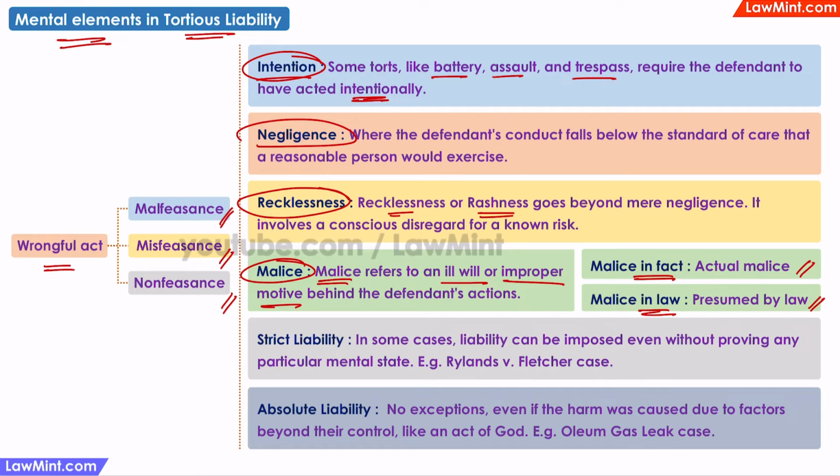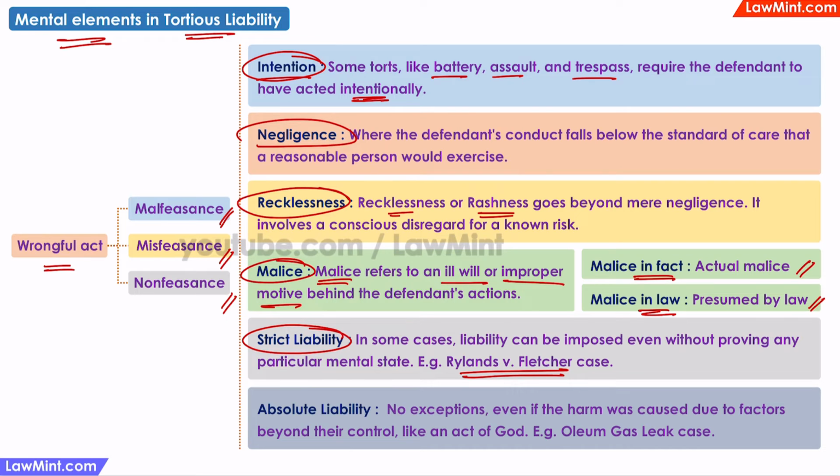Then there is strict liability, such as in the Rylands versus Fletcher case, where the defendant may have taken reasonable precautions and not acted negligently, but is still liable for the damages. However, in strict liability, there are still some exceptions, such as an unpredictable earthquake or a storm, which are acts of God, or if the damage was caused due to the plaintiff's own fault.